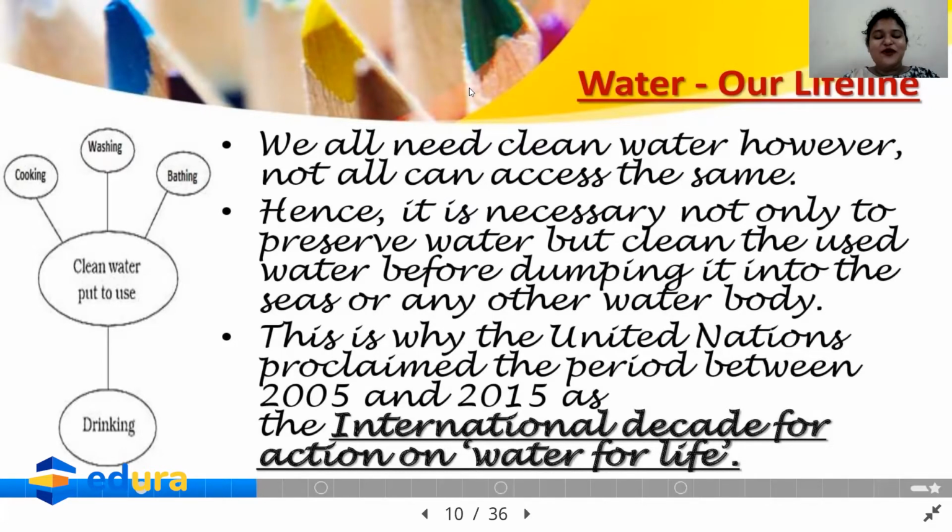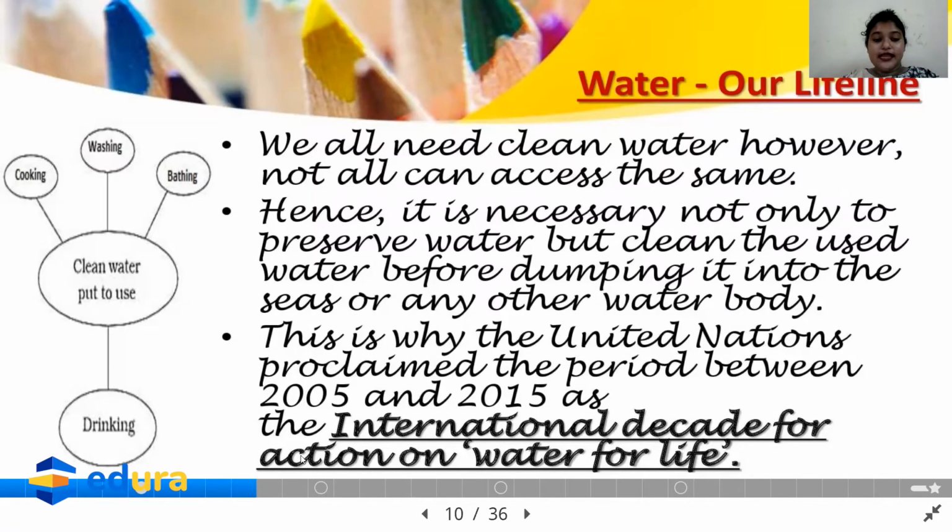This is why the United Nations proclaimed the period between 2005 and 2015 as the International Decade for Action on Water for Life. It is not only to preserve water but to clean the water and use it for our future generation, which is very much essential. Otherwise, we will not get clean water and our future generation will also not get clean water. So these are our requirements.